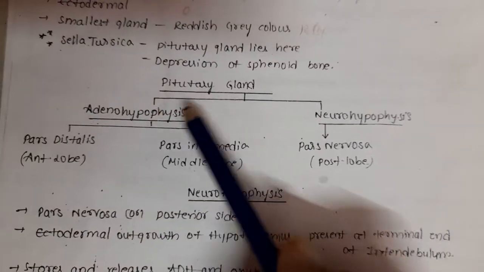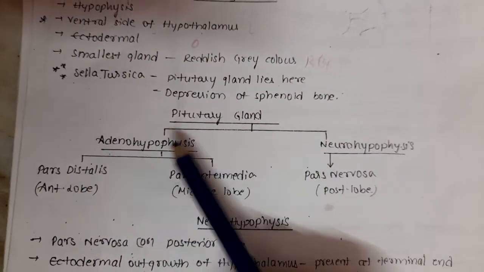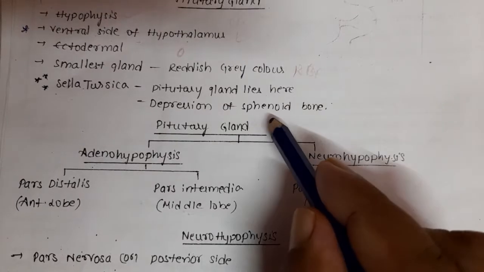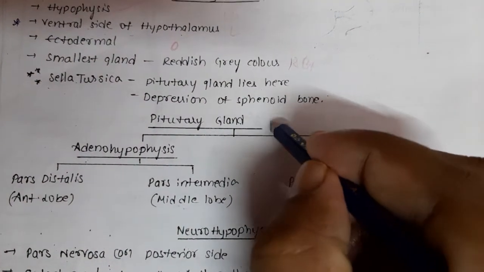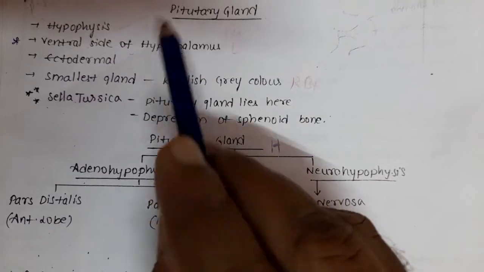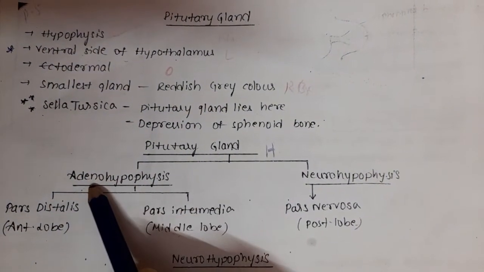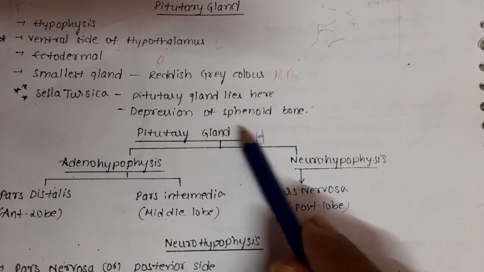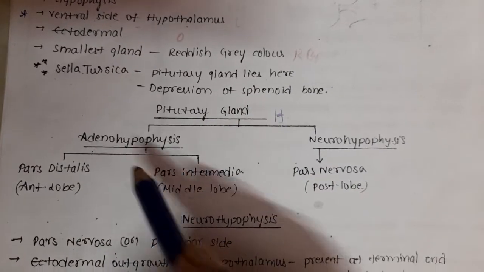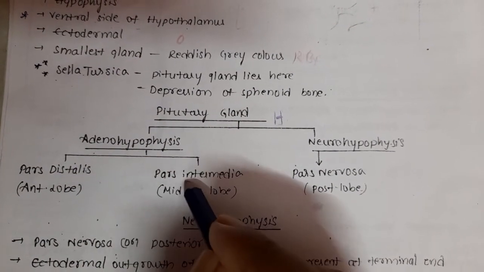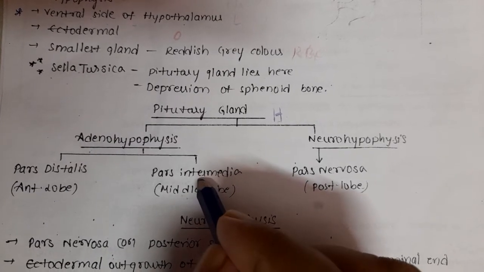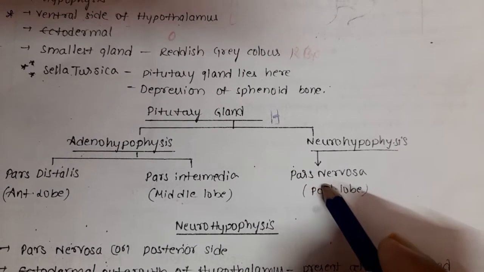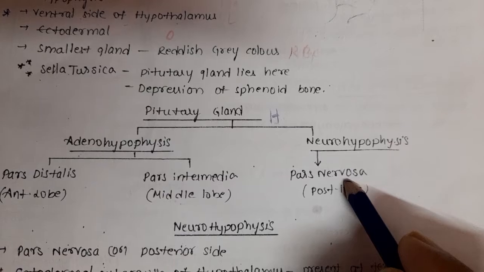The pituitary gland is anatomically divided into two parts: adenohypophysis, AH, and neurohypophysis, NH. The pituitary gland is otherwise called hypophysis, that's why we added it here. The adenohypophysis consists of two parts: PD, pars distalis, and PI, pars intermedia, and next, pars nervosa.